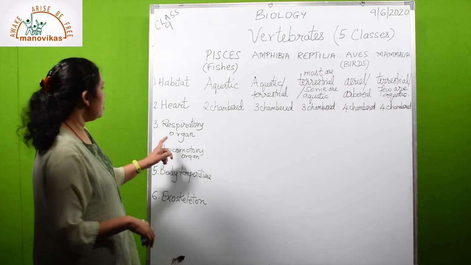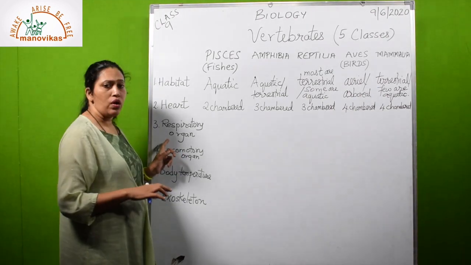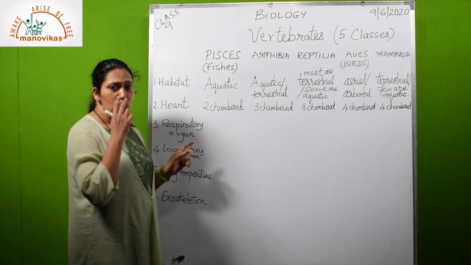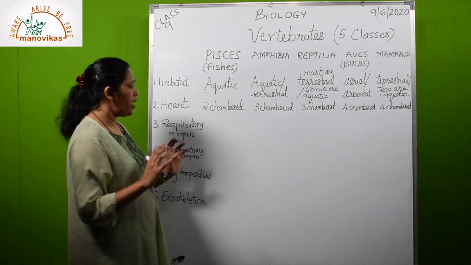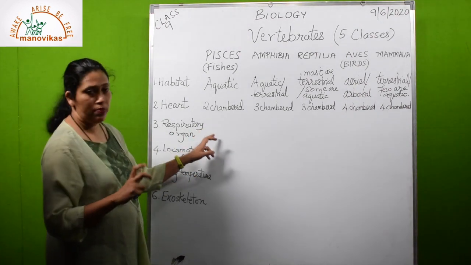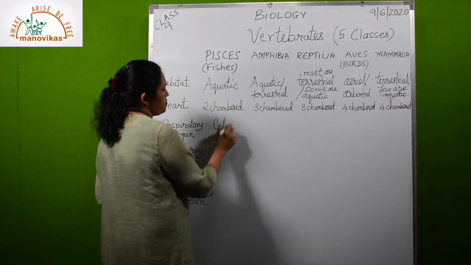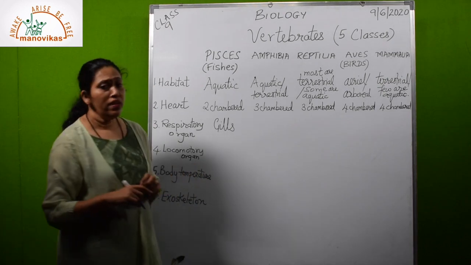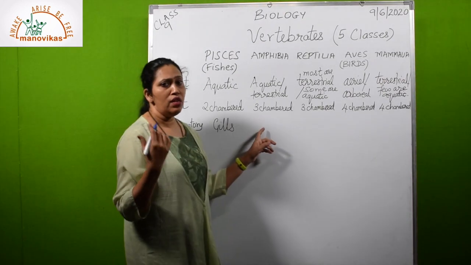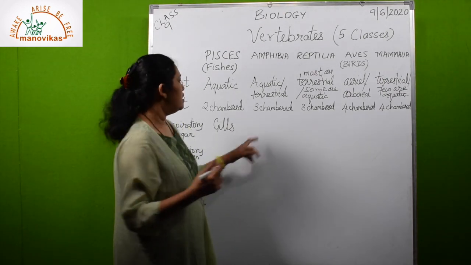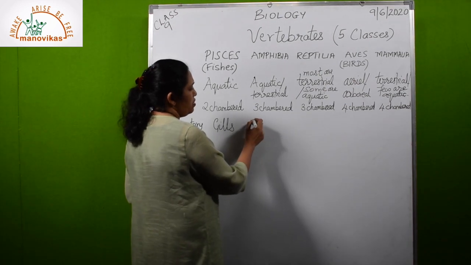Now coming to the breathing organ or the respiratory organ, you cannot say it is the nose or the nostrils. You have to write the main organ of breathing or respiration. In the Pisces it is the gills. Now in amphibia, because they live in the water as well as on the land, they have a life cycle.